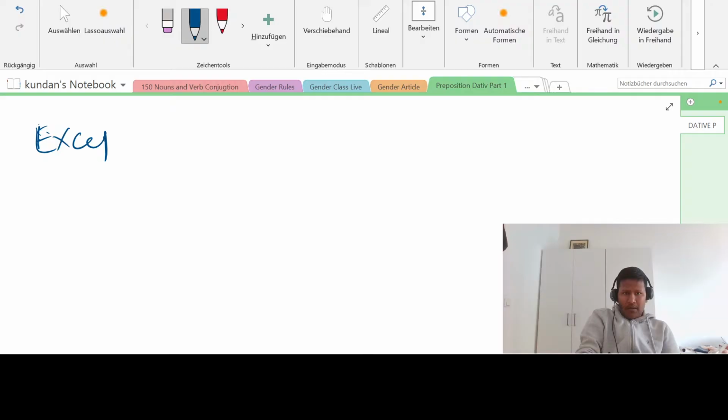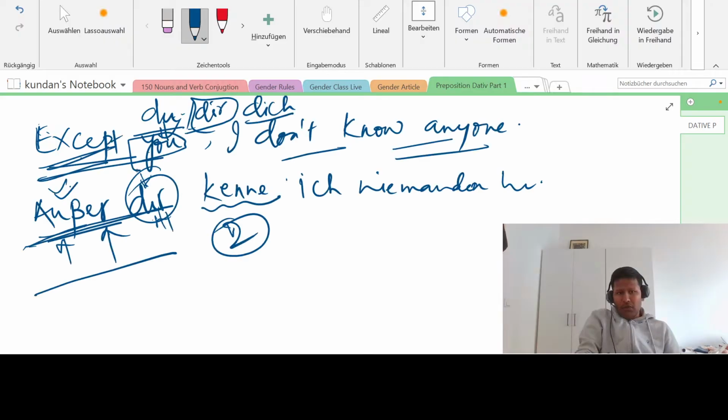Let me see if anyone has any doubt here. If you have any doubt, please feel free to put it in the chat and I will explain again. All right. The only thing you have to remember here is that außer is always dative. So whatever comes here will be changed to dative. So "except you", du becomes dir. We have learned this, right? I hope it is very clear to everyone. Now let me move to the next example. Meanwhile, I'm checking your chat. If anyone has any doubt, you can tell me.